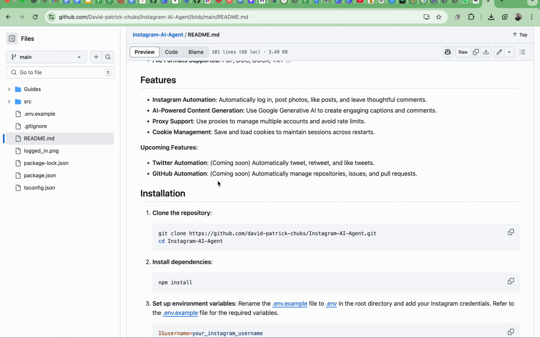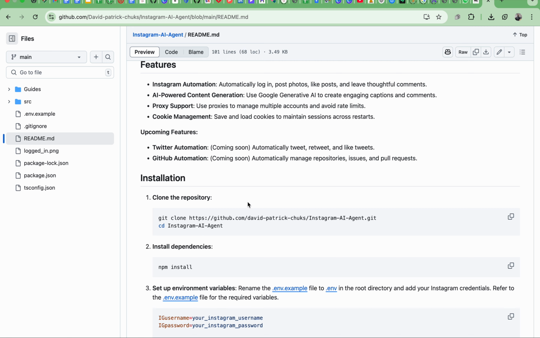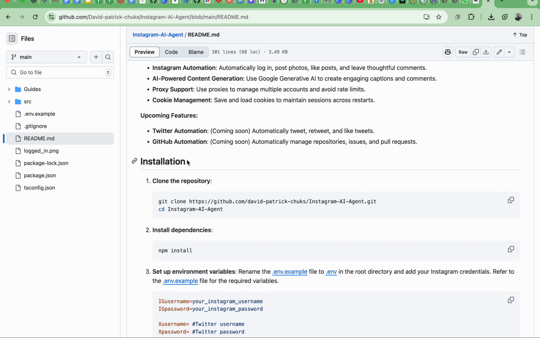GitHub automation. Twitter automation I made previously and uploaded on GitHub. You can go and check on my directory. If you want to automate your Twitter with Selenium, you can check it out. And GitHub automation is coming soon. I have also not worked on it yet, so it will be amazing.